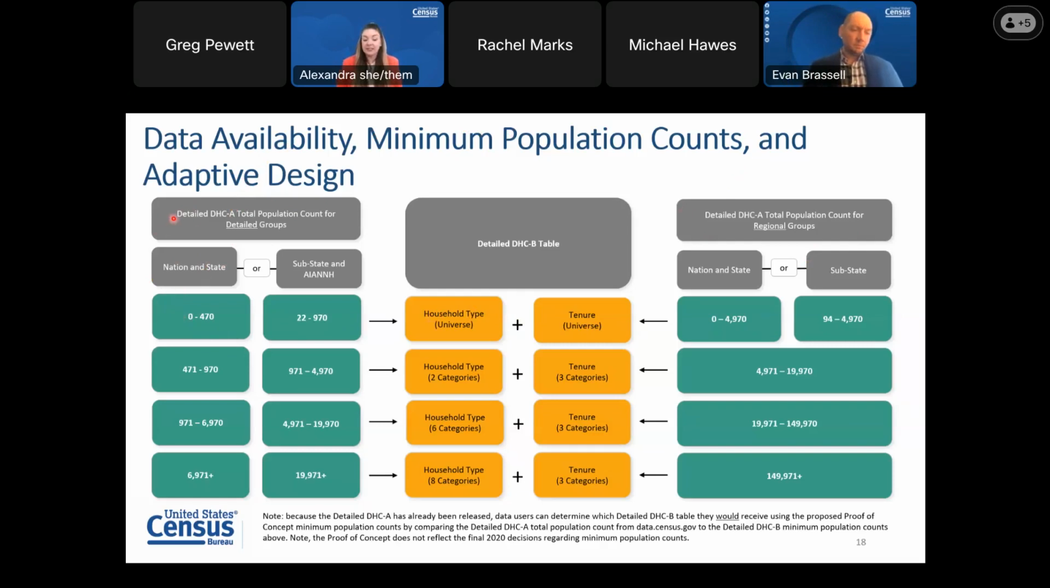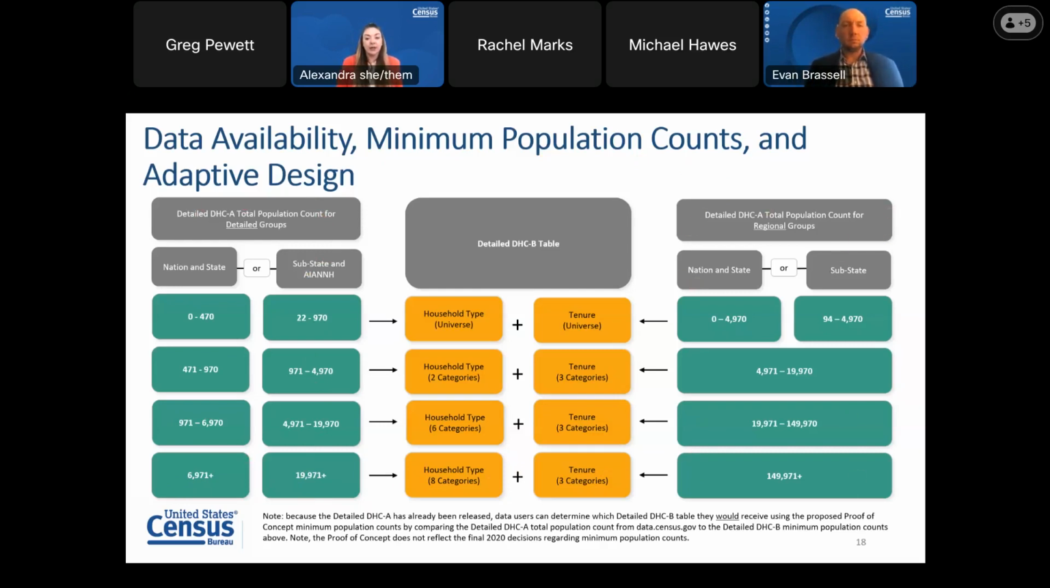If it's a detailed group at the nation and it has 6,971 people, it's going to get the full household type table and the full 10-year table. And you can repeat this process for detailed groups for sub-state geographies in American Indian and Alaska Native Hawaiian areas, or you can repeat that for regional groups at nation and state, or regional groups at sub-state.